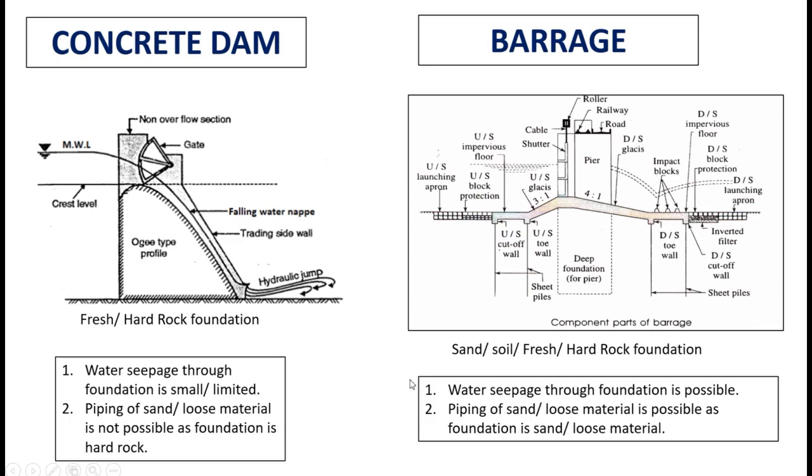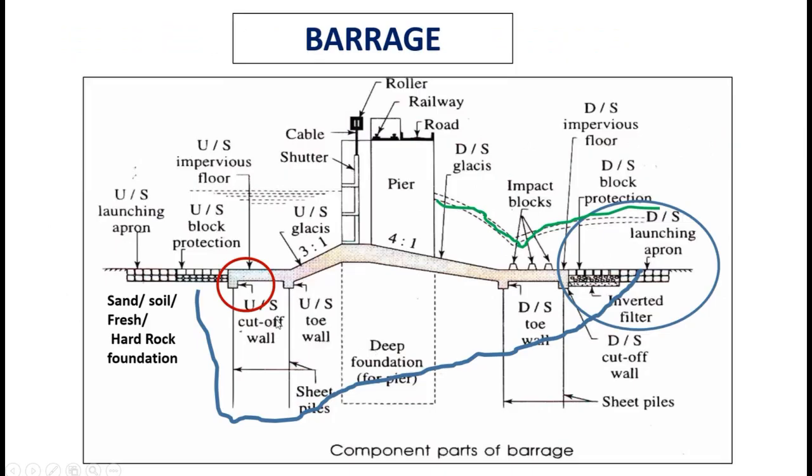The barrages fail mostly because of water seepage through the foundation. Along with water seepage, loose materials such as sand or soil also get washed away with water. This action is known as piping. In concrete dams, these two actions are not possible as concrete dams are placed on hard or fresh rock. Seepage and piping occurring chances are very less in dams. Barrages mostly fail because of these two reasons primarily. We will see in detail the barrage failure reasons.